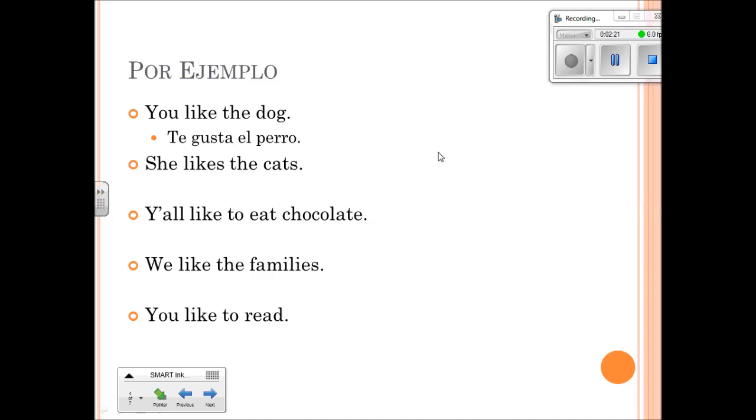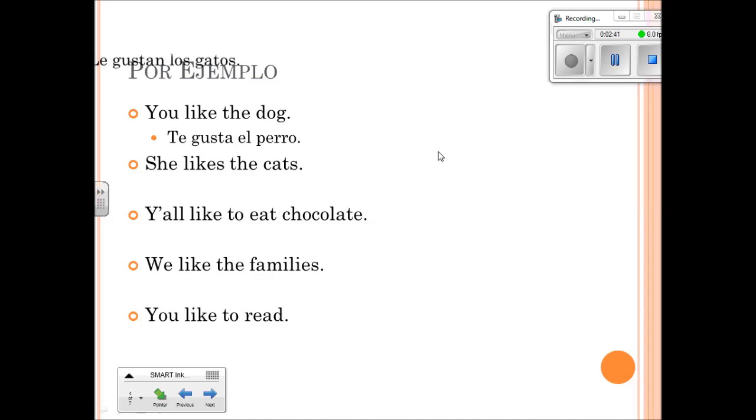Like I told you before, we're not going to use the subject pronoun tú. We are going to use the indirect object pronoun te. And in this case, we've used gusta because we're only liking one dog. Okay, if we said you like the dogs, then it would be te gustan los perros. But since it's singular, we're just going to use gusta.